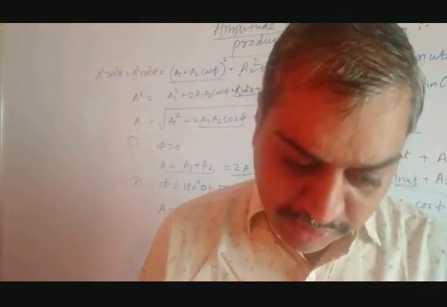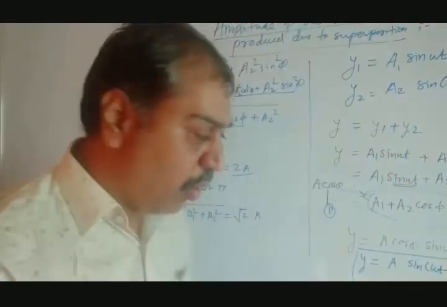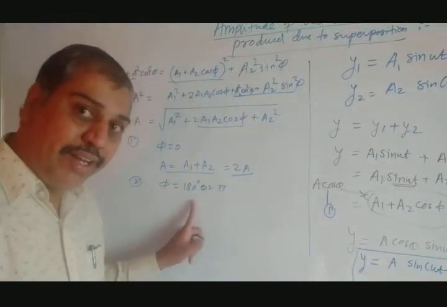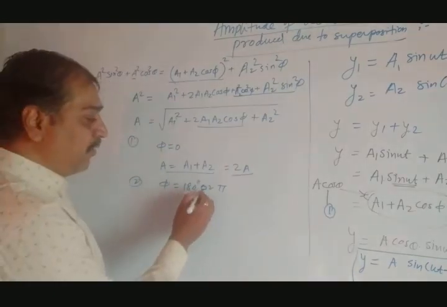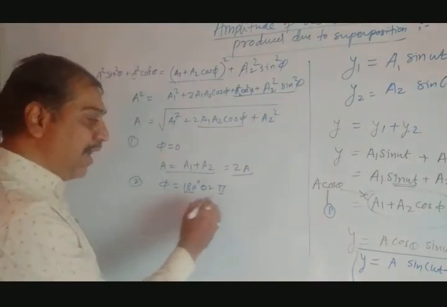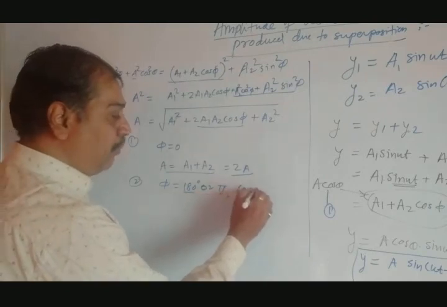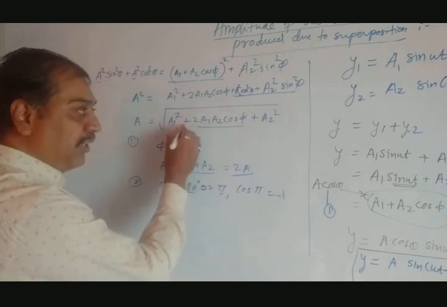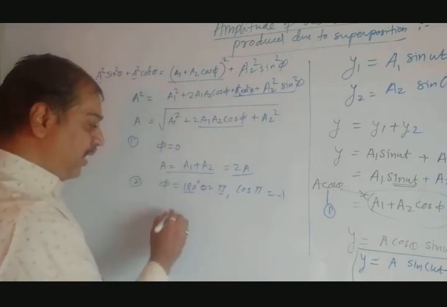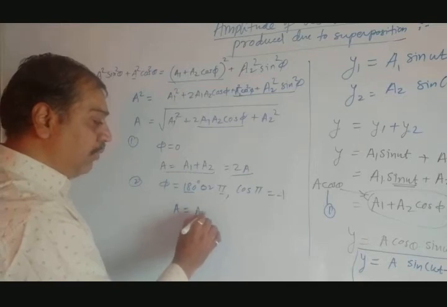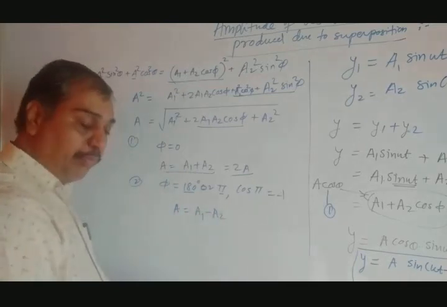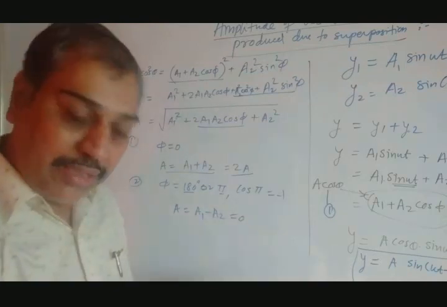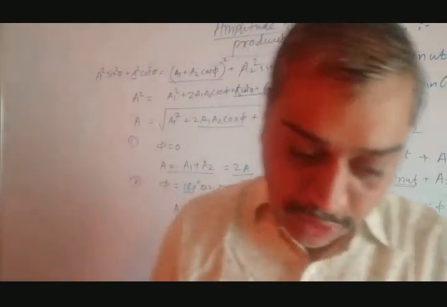Sorry, one thing I got wrong here. This is not the equation. Phi equal to 180, we have taken 180, it is pi. What is cos of pi? Minus 1. It is minus 1. If you put it here, here the minus sign. So here it is A1 plus A2. Here it comes to be A equal to A1 minus A2. If both are same, A1 equal to A2 equal to A, this would be 0. This also we have considered in that oscillation chapter.